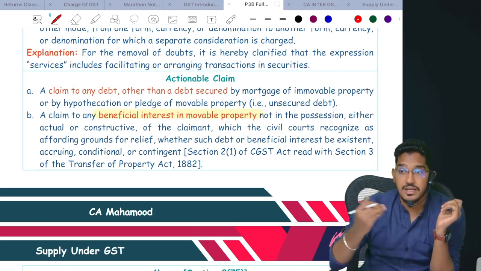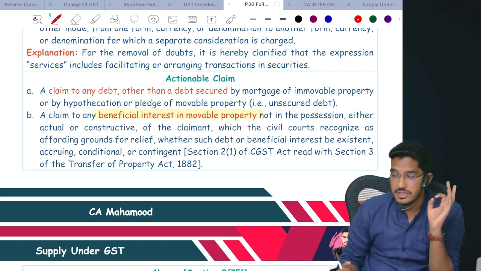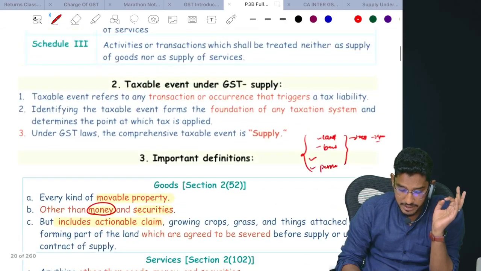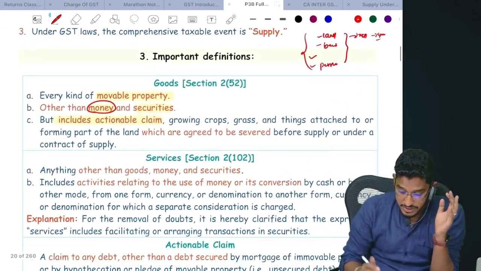So when I am transferring an actionable claim, I am making a supply of goods. The transaction will attract GST. Clear everybody till here? So repeat everyone. And one more thing, sorry, the goods definition is not yet completed. We have one more extended part.